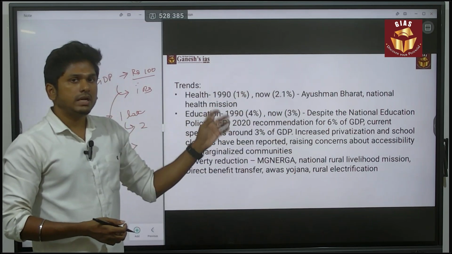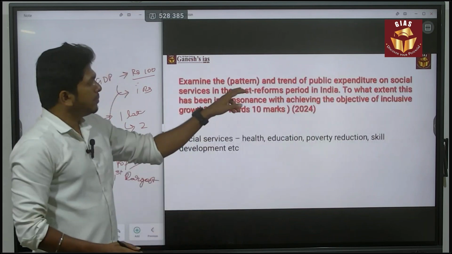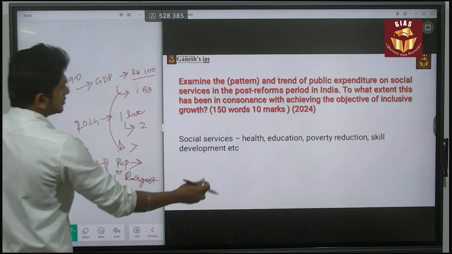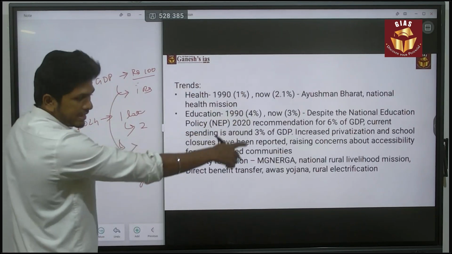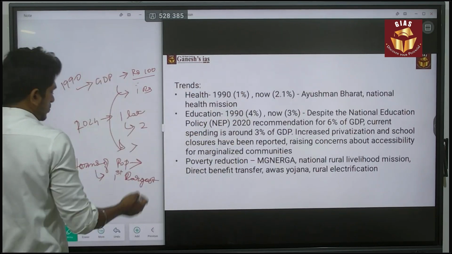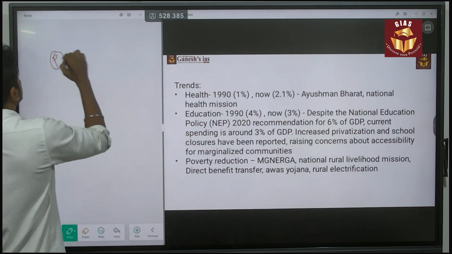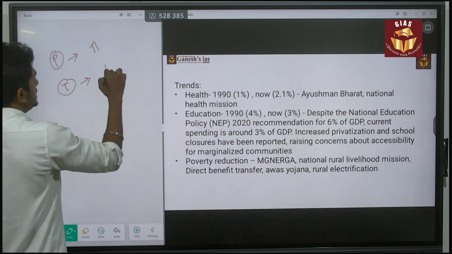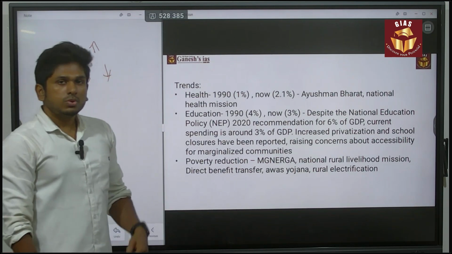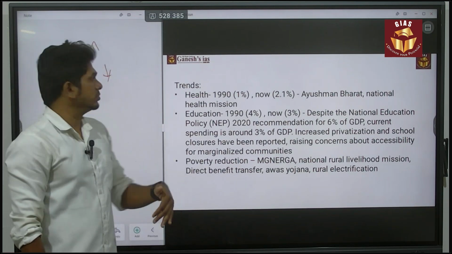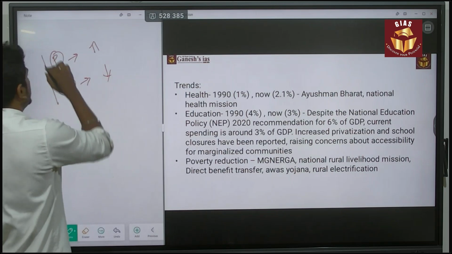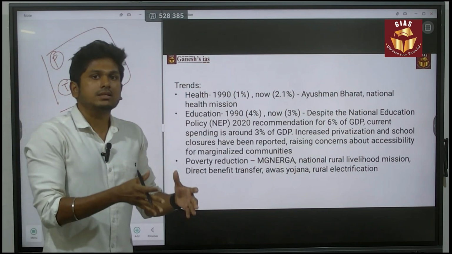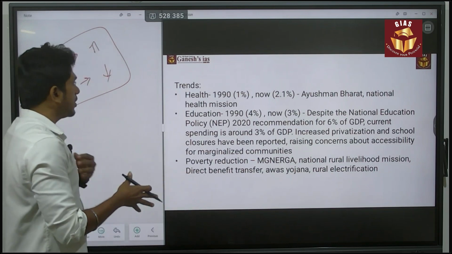So you have to give the pattern and then the trend. You have to say the data afterwards. Your answer should be like, the pattern shows an increase, but the trend shows a decrease. You have to give the answer in that perspective. So pattern and trend, pattern and trend. This is how you have to give the answer. That is the perfectly structured answer. So that is more important.